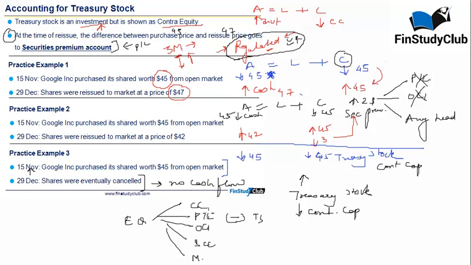So the point I'm driving home is overall change in equity is 0, whereas one of the aspects, contributed capital, has gone down by 45 and the treasury stock deduction has ceased to exist. So therefore overall it has gone up by 45. So this also is an important aspect, that no change on the asset, no change overall on the equity on 29th of December, but within equity one of the heads have gone up, the other one has gone down.